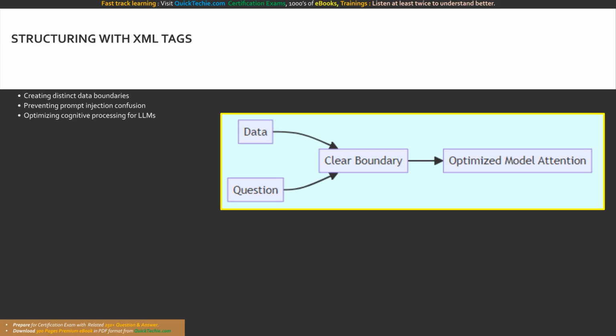By wrapping your proprietary document in a document tag and your specific question in a query tag, you create explicit mathematical boundaries for the neural network's attention mechanisms. Amazed? The model no longer has to guess where the background information ends and your instructions begin.